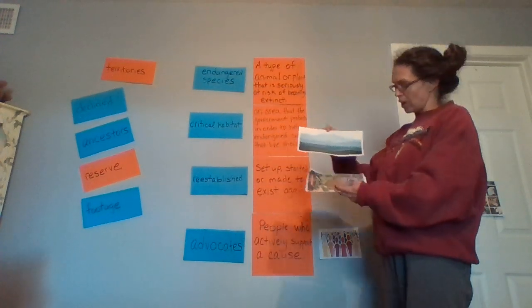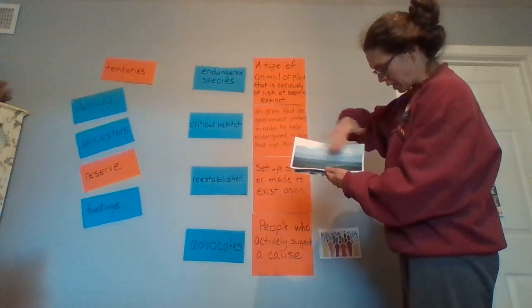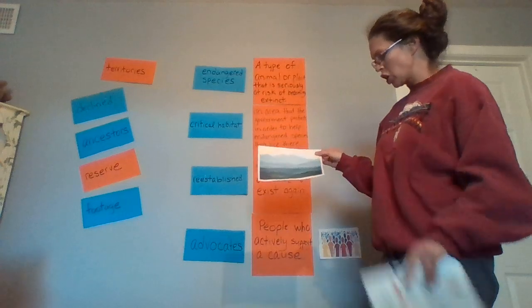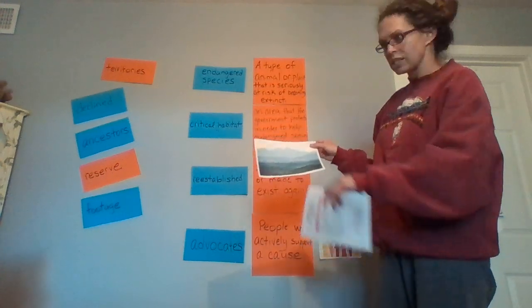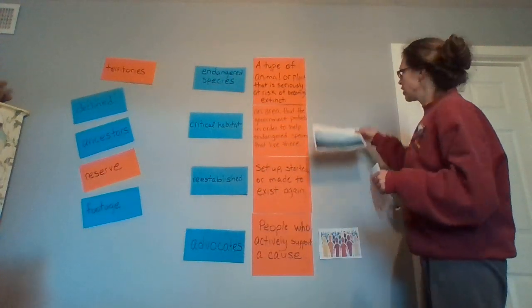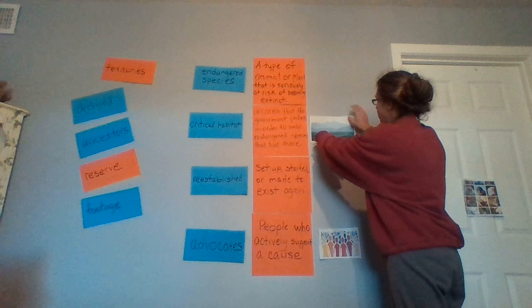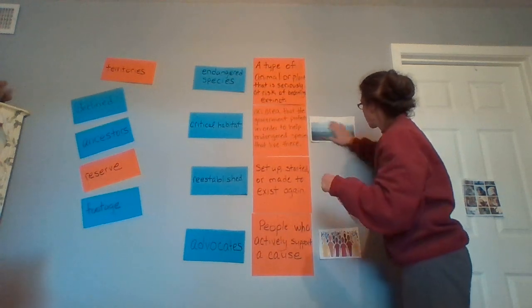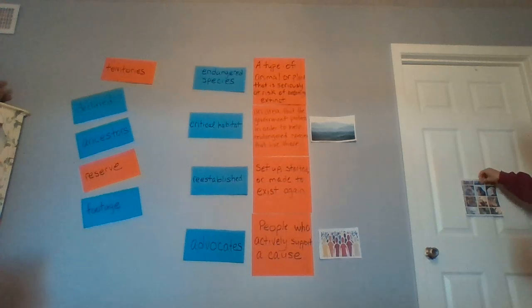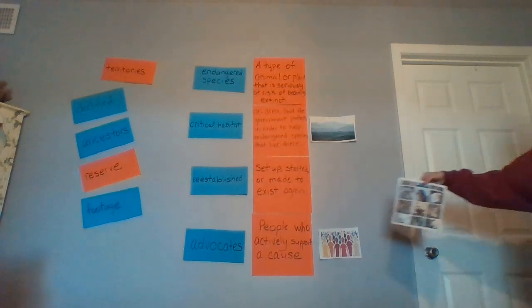Now, what do you think this is? This is an area that has some mountains, it's trees, nothing looks like it's been cut, nobody lives there. What do you think this is? Very good. It's a critical habitat. Very good. That's our critical habitat. Now, the last one. What do you think these animals are?